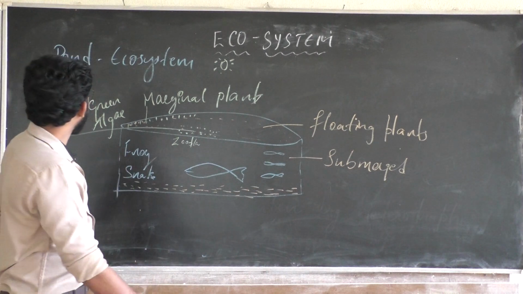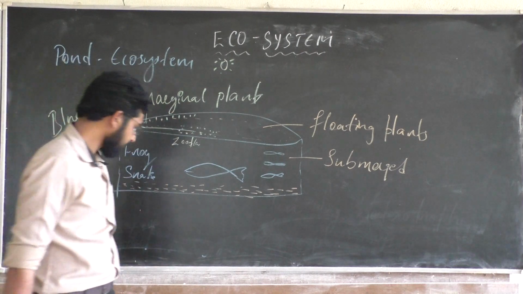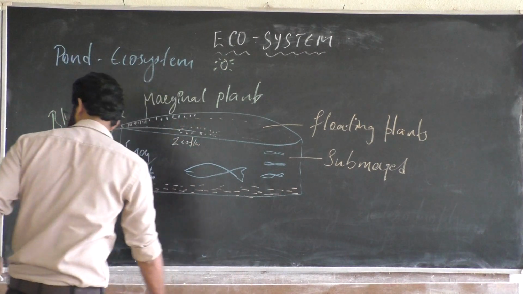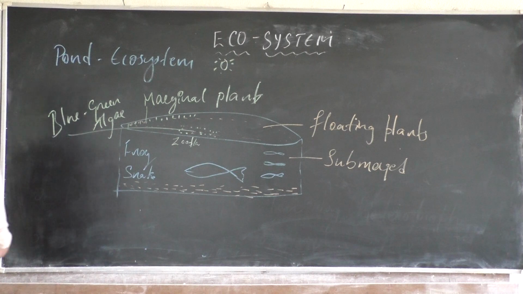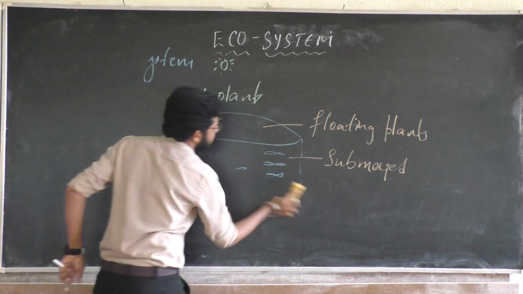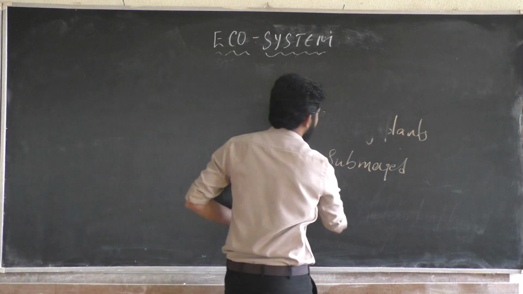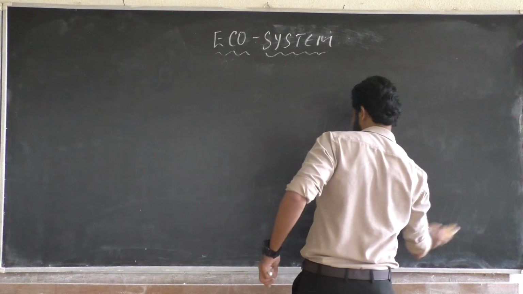Let us migrate into the functional components of the ecosystem. In the last class we discussed this; I think I have written 4 functional components.